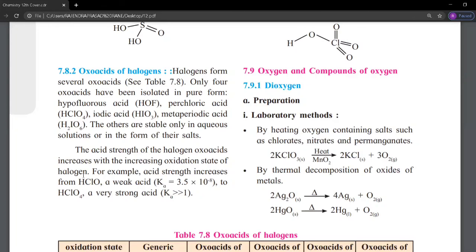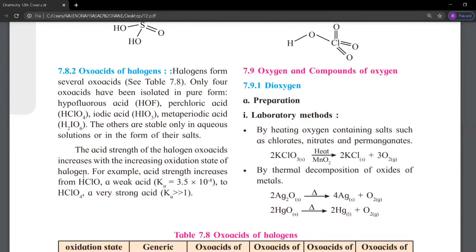152 is the compounds of sulfur. This part is added in our syllabus, only the manufacturing of sulfuric acid. The flow diagram of manufacture of sulfuric acid is deleted, but overall this matter is also included in our syllabus.